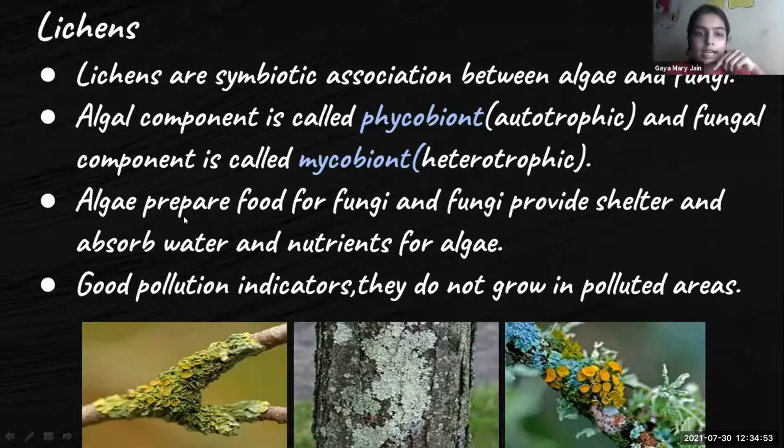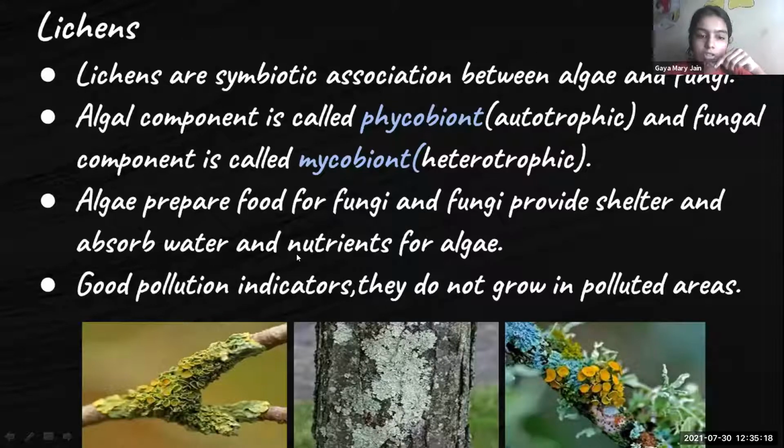So here the algae will perform photosynthesis, and it will synthesize the food and give it to the fungi, and the fungi will in return provide shelter, and it will absorb the nutrients and water and provide them to the algae. And they are usually seen growing on trees and on rocks, and they are not found in polluted areas. They are usually seen in pollution free areas, in areas of less pollution, and so they are considered as good pollution indicators. Okay, so that's it.